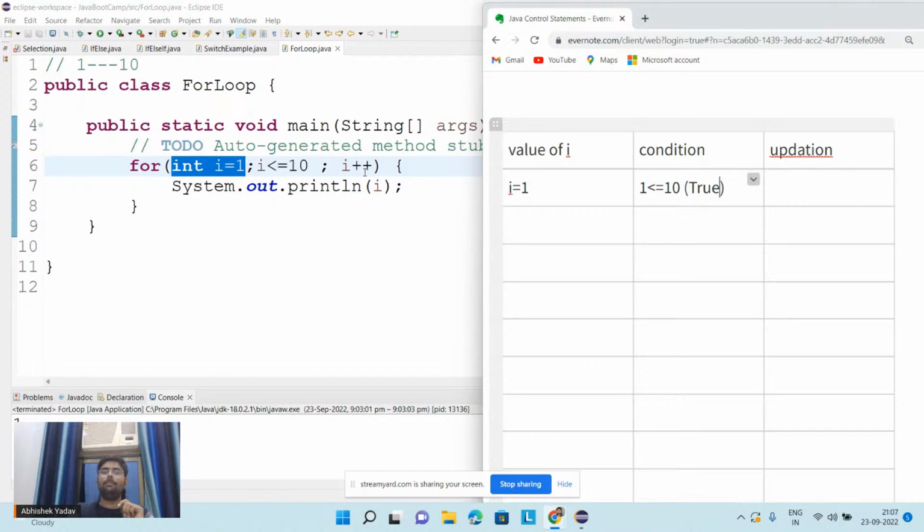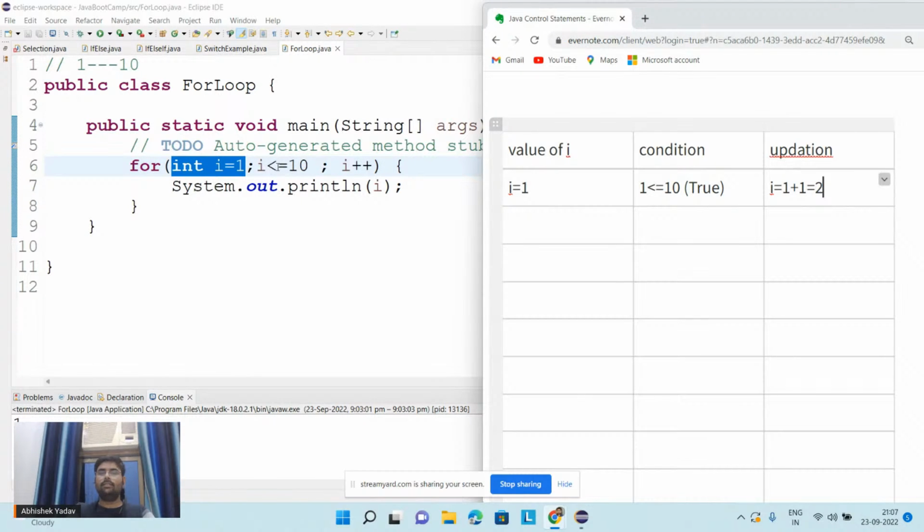Here I am saying I plus plus, right? So the value of I is incremented by 1. The previous value of I is 1, and now I am incrementing 1 by 1. So the new value of I will be 1 plus 1 is equal to 2. After executing the updation part, the system will again go to the condition part.